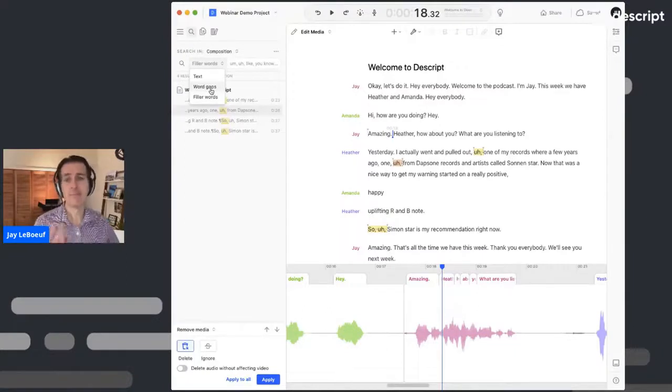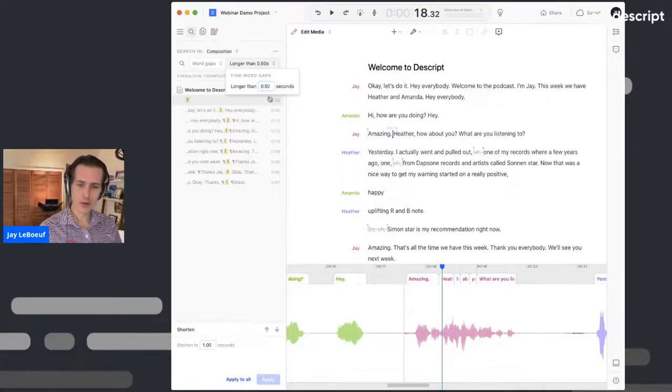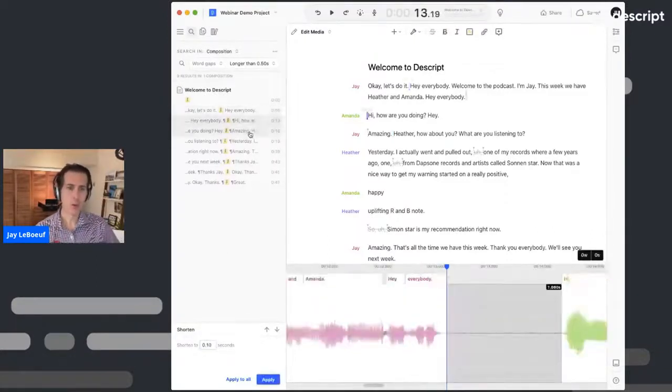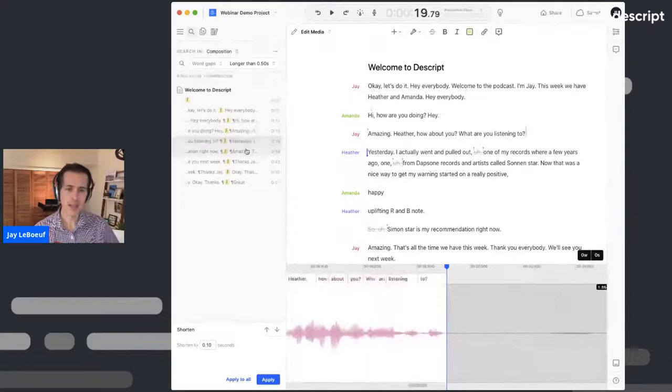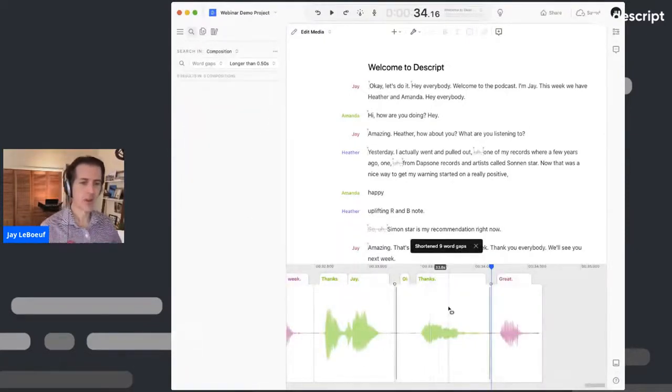A word gap, what is that? It's a space between a word. I'm going to search for word gaps longer than, let's say, half a second. And all those word gaps longer than half a second, I'm going to shorten them to be a tenth of a second long. So we can see Descript's found all of these spaces where there's no words being said, and just click on Apply All. And just like that, all of my word gaps are shortened.